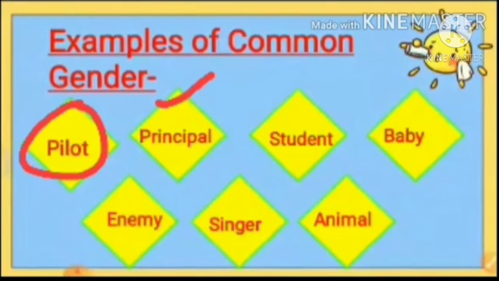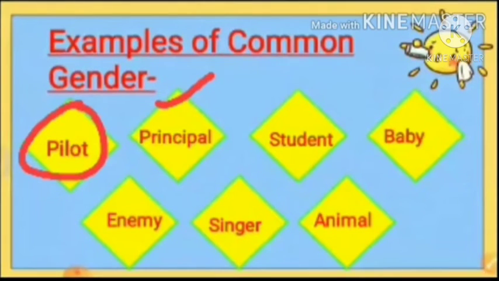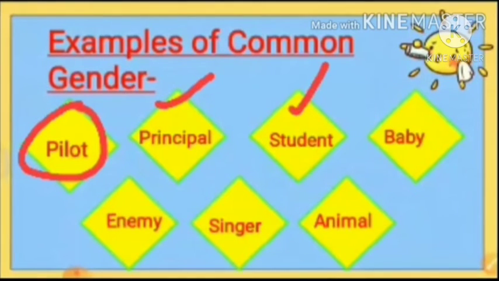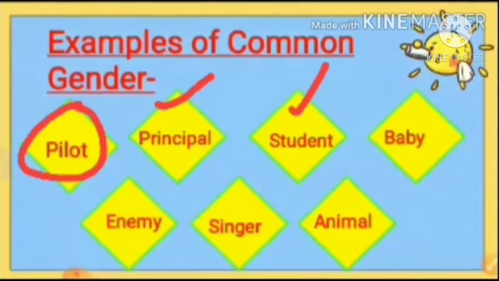Father is a male. But in many other schools there are female principals. So principal stands for both male principal as well as female principal. Student, as I already told you, student can be boy or girl. So student is also a common gender.